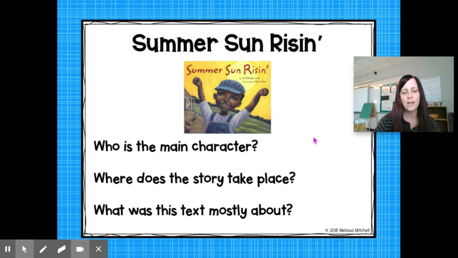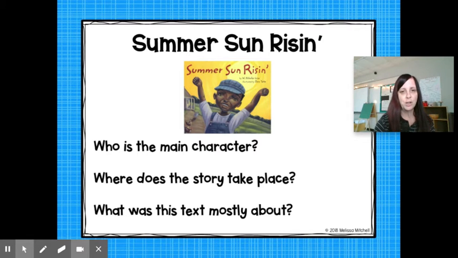Yesterday, we heard the story Summer Sun Rising. And yesterday, you wrote on page 36 in your student workbook, and you talked about what the boy in the book was doing at sunrise. What was he doing in the middle of the day when the sun was at its highest? And then what was he doing when the sun was setting?